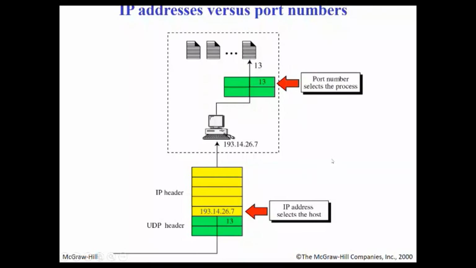Now again, if you see, this specifies the domain of the two, that is the domain of IP and the domain of port numbers. With the help of the IP address, the dotted decimal notation, the correct host is identified on the network. And since a number of application programs may be running on that one single host, the port number identifies which process UDP has to transfer the data to. That is identified by means of the destination port number.